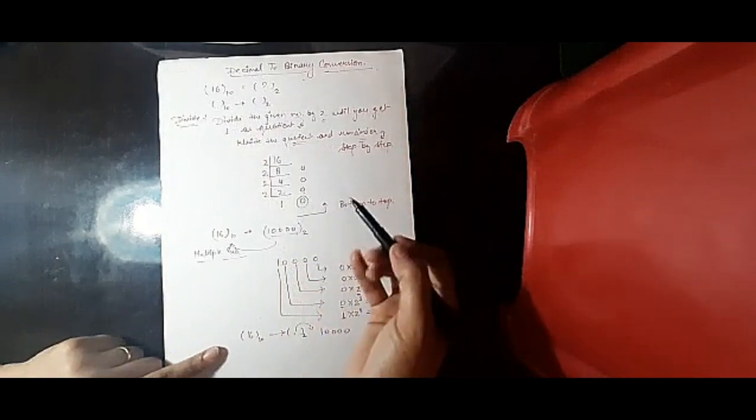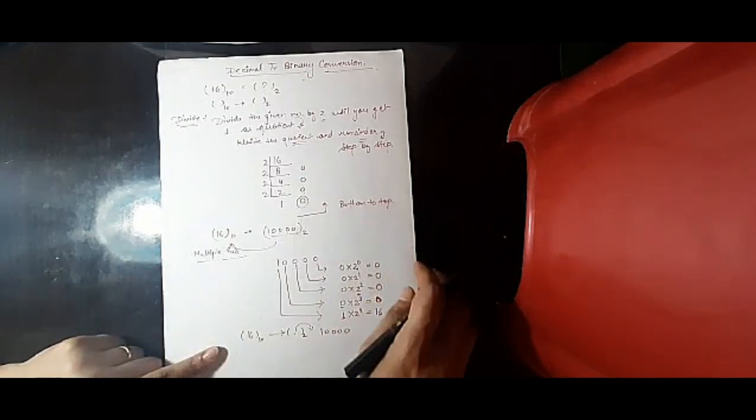Okay. This is called decimal to binary, and we can check it with the help of this conversion: divide here, and after that retrieve the data by the multiply rule. Okay, I hope you understand more.